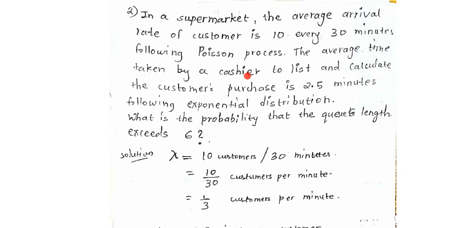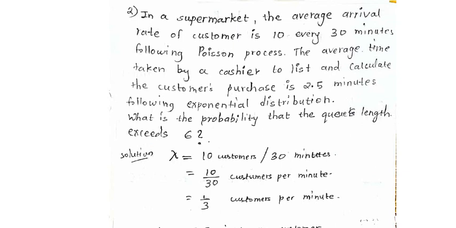Then we have to calculate the probability that the queue length exceeds 6. Here you can see that there is no restriction on the number of customers, so it becomes infinity, and the discipline is first come first serve, so that is FIFO. So this problem comes under model 1.